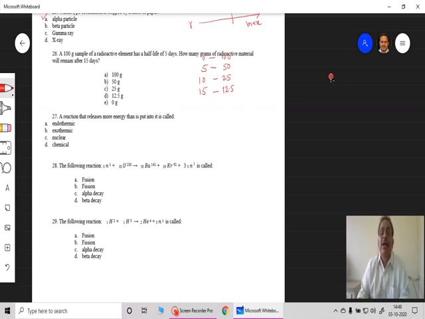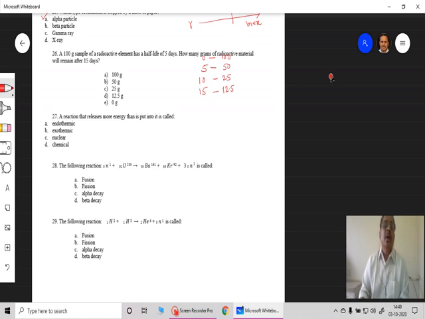After every 5 days the amount of radioactive material becomes half. So today if it is 100 grams, after 5 days it will become 50 grams, then after 5 more days, that means a total of 10 days, it will be 25 grams, and then after 5 more days, that means a total of 15 days, it will become 12.5.